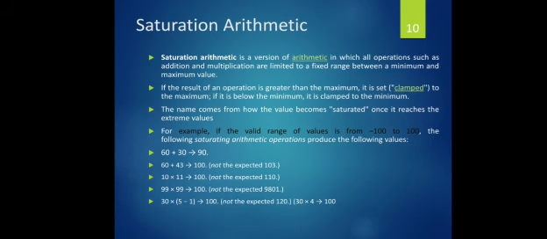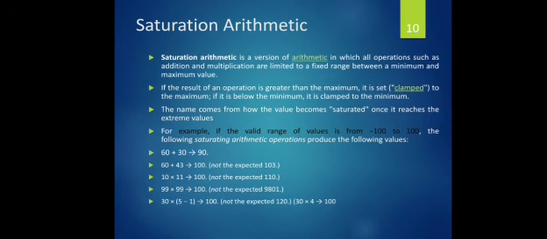See one more example: 10 times 11 equals 110. 110 also exceeds the maximum value, so it is saturated, clamped to 100. Likewise, one more example: 99 times 99 equals 9801. This is greater than our maximum value 100, so 9801 is clamped, saturated to the maximum value 100.